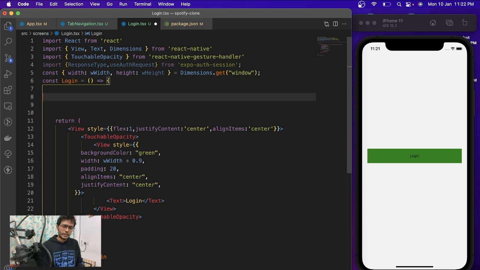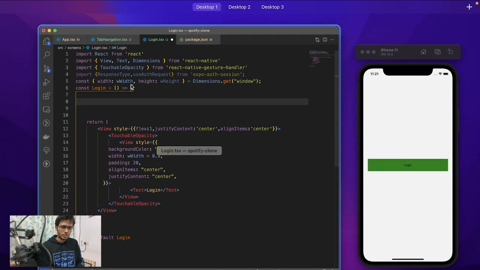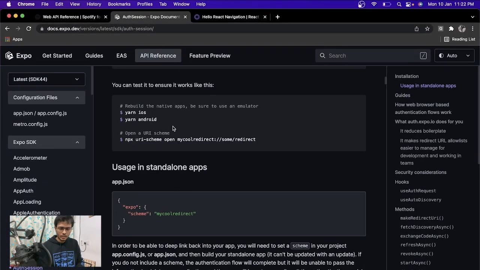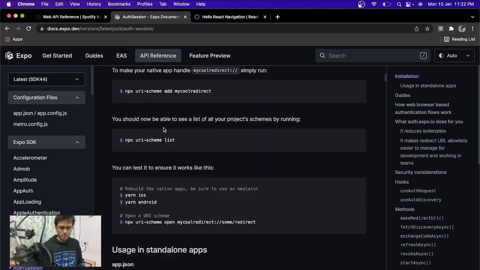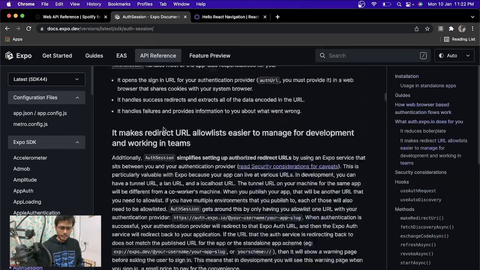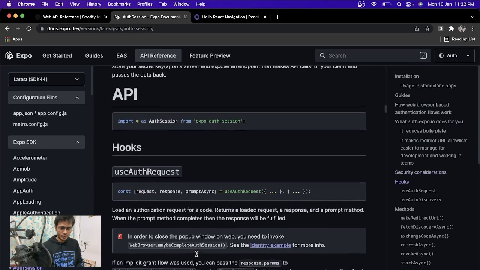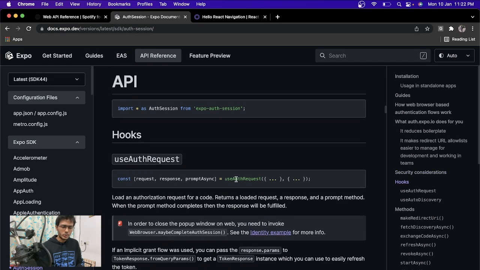So to create the token, if you just go to your auth session, you will see there is a hook called useAuthRequest. We are going to use that, but before that we need to do some settings in Spotify. We need to register our application on the Spotify dashboard, and after that it will give us a client ID and client secret, which is required to make the API calls to the Spotify API.